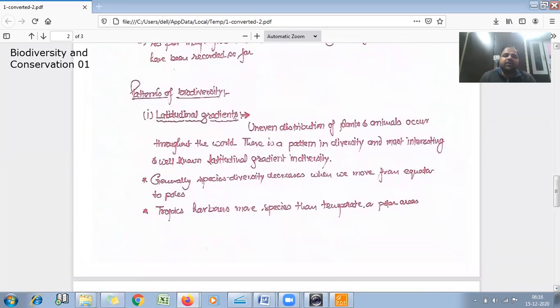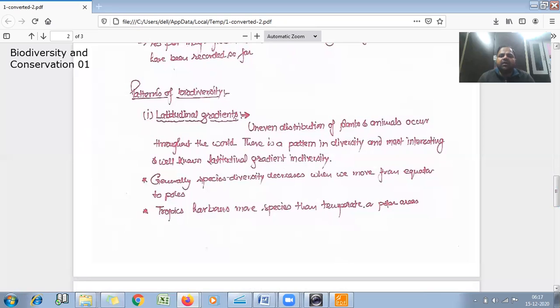Now we'll see the pattern of biodiversity. So there is a pattern of biodiversity on the earth, and we will see what the patterns are. First one is latitudinal gradient. It means there is a pattern of biodiversity according to the latitudinal gradient. So we will see here what is the effect of latitudinal gradients on biodiversity.